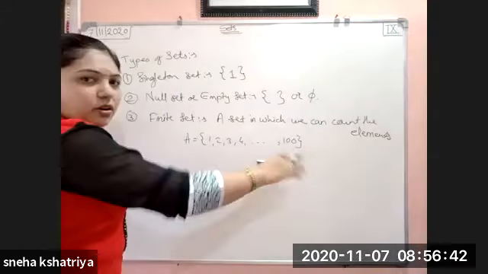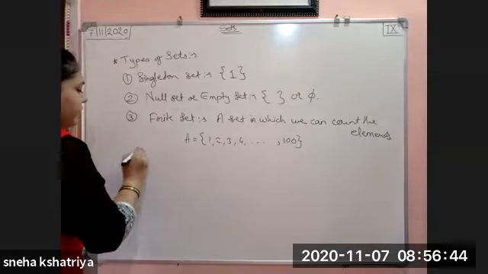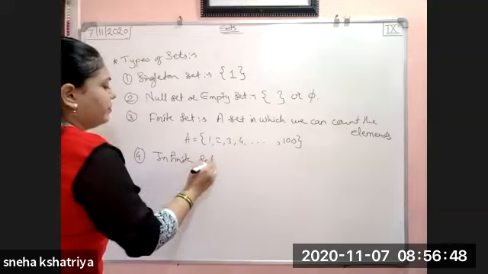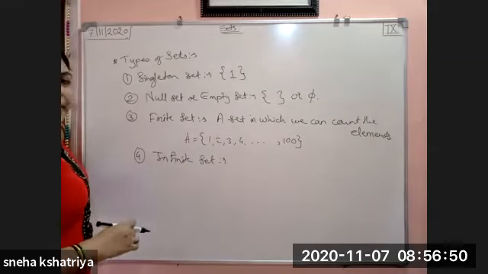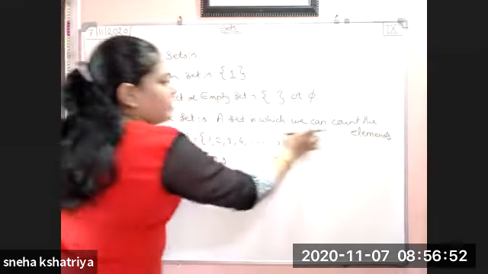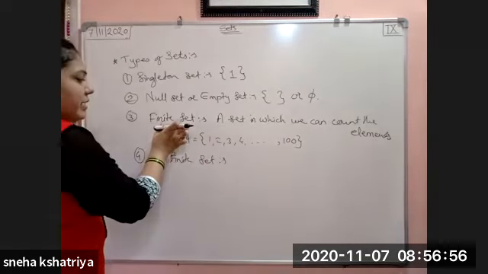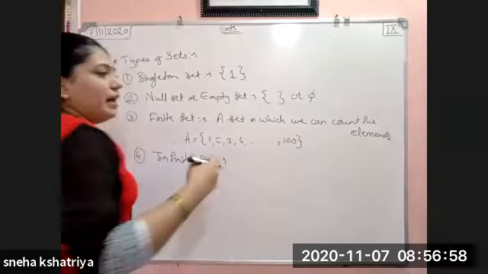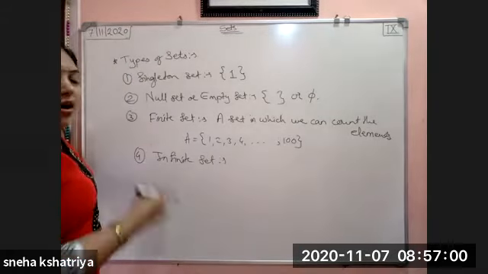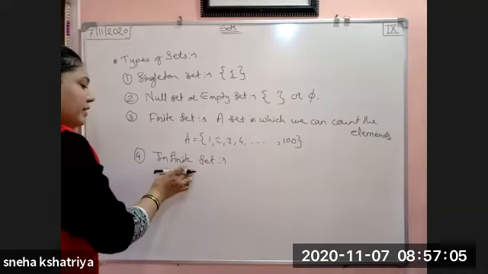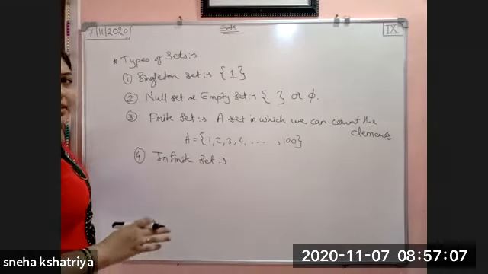If it is dot dot dot dot, then it will become our next set. That is an infinite set. A set in which we can count the elements is a finite set. A set in which we cannot count the elements, or it is unending, is called an infinite set.